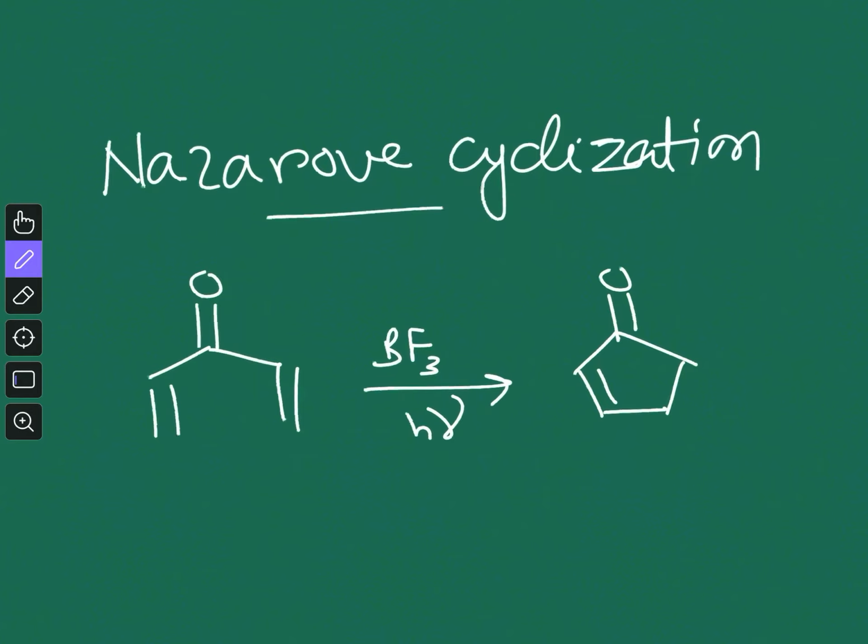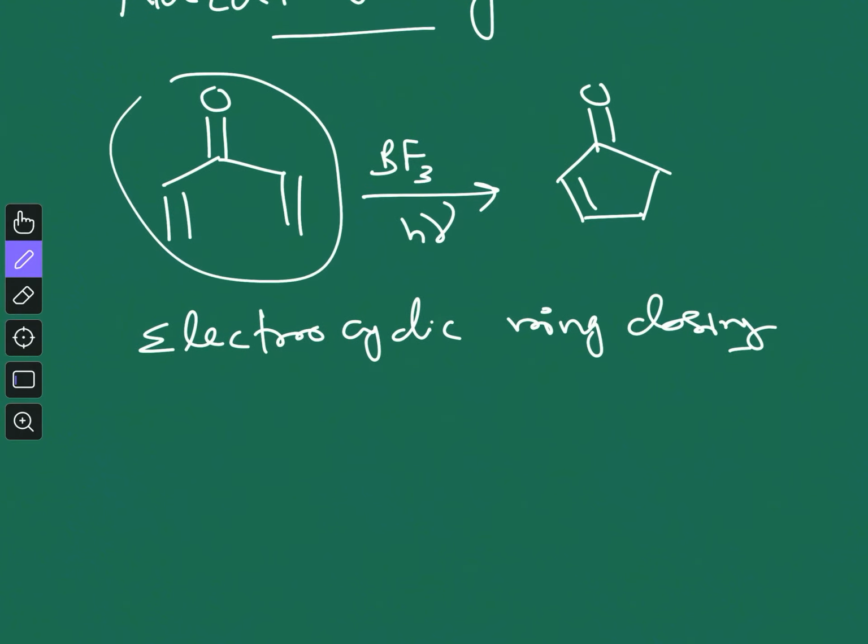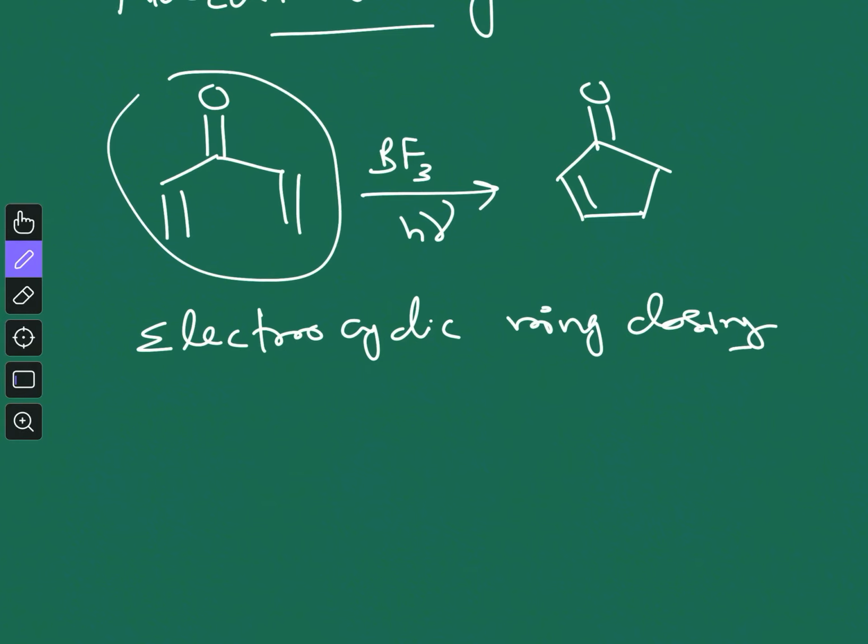Now this reaction is actually a pericyclic reaction, and it is basically an electrocyclic ring closing reaction, but that you cannot say when you have this simple substrate, right? Because here manifestation of stereochemistry is not there.